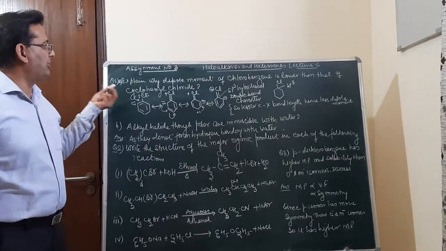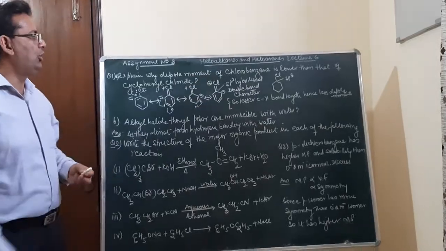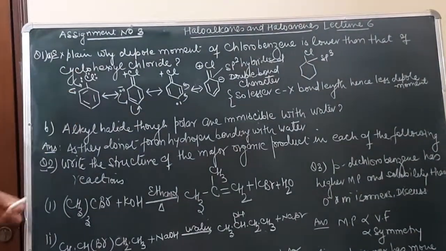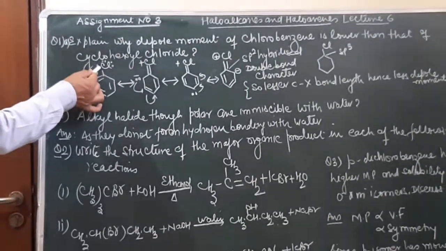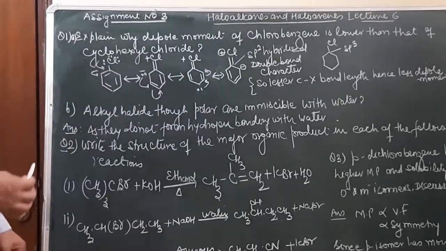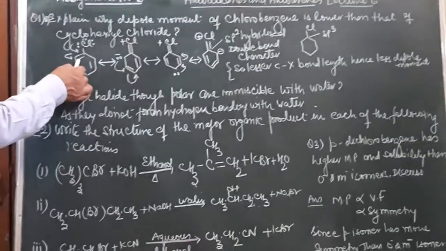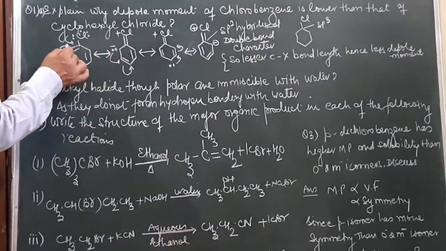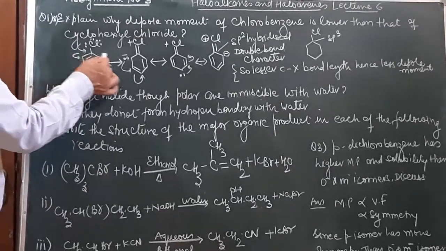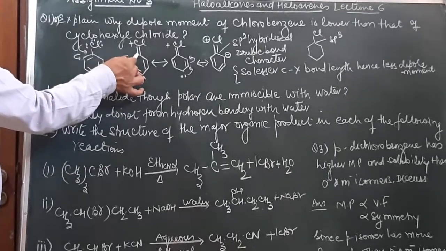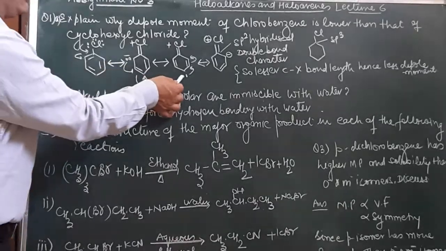Now in the assignment, question number 1 is: explain why the dipole moment of chlorobenzene is lower than that of cyclohexyl chloride. Now this is chlorobenzene, and as we have earlier discussed, it shows resonance. In chlorobenzene the Cl group has a lone pair of electrons which is in conjugation with the double bond. So due to resonance, what will happen? This lone pair of electrons will shift toward this carbon atom and the pi electrons will shift toward this carbon atom, so it will acquire a partial double bond character. And there will be a negative charge at the ortho or para position.